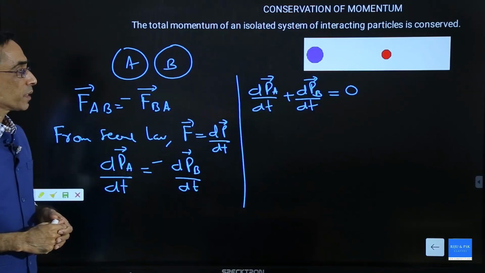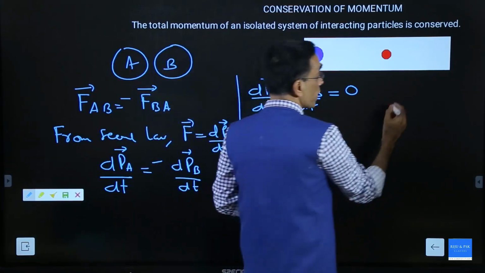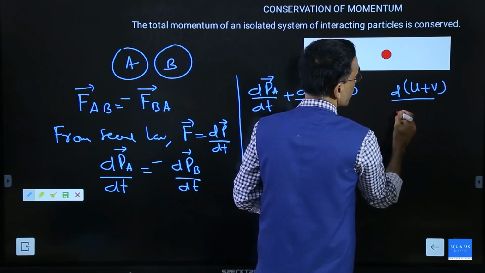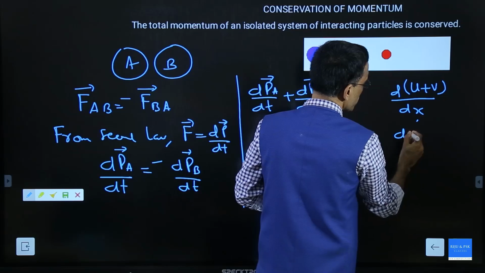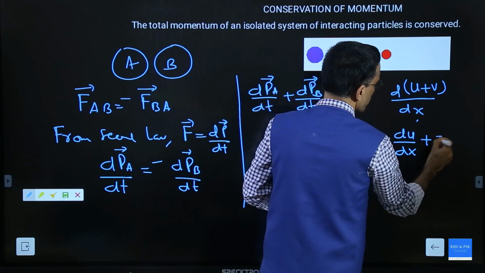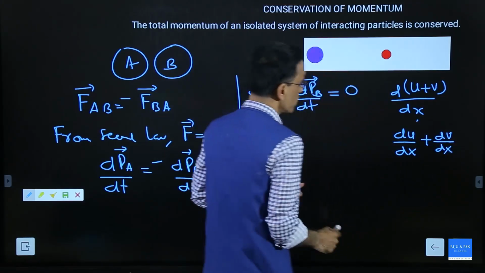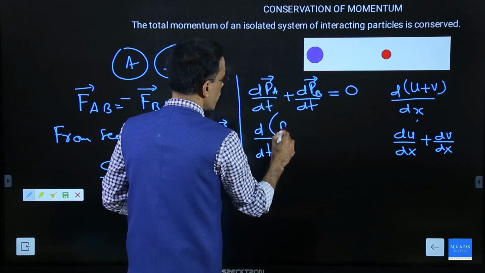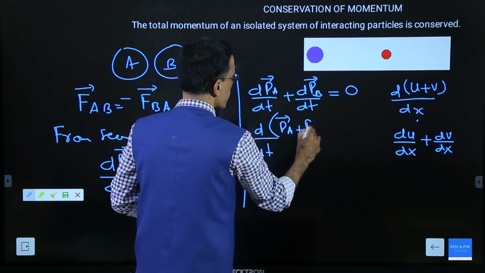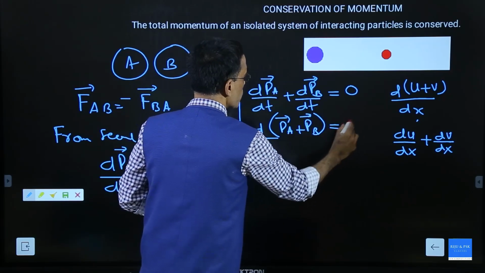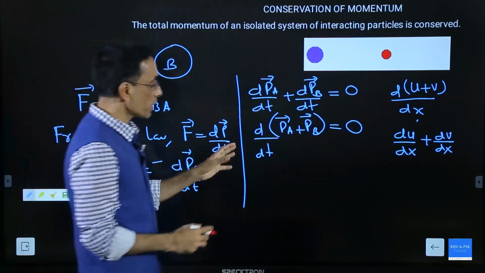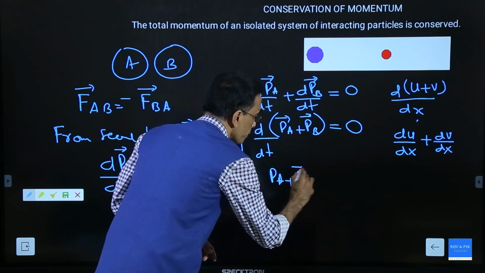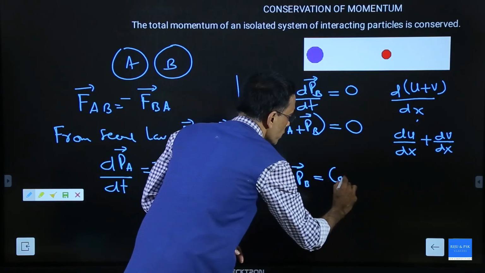You studied differentiation: suppose you have a term u plus v to be differentiated, d of u plus v by dx, you studied that this is nothing but du by dx plus dv by dx. So using that idea I can write this is actually the differentiation of vector PA plus vector PB equal to 0. And I know that whenever the derivative is 0, that means PA plus PB must be a constant.